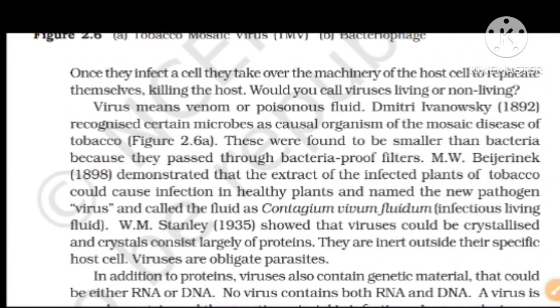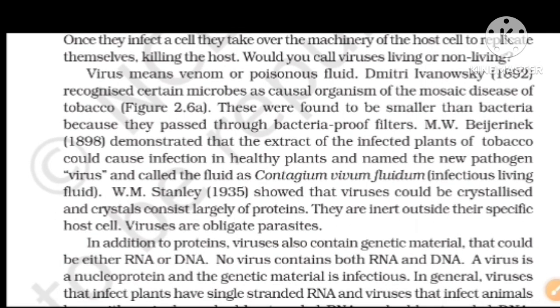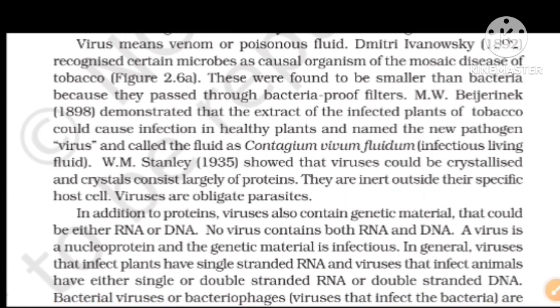Once they infect the cell, they take over the machinery of the host cell to replicate themselves, killing the host. Are viruses living or non-living? I already told you that they grow inside the host body and cause death to the organism they affected. Virus means venom or poisonous fluid.